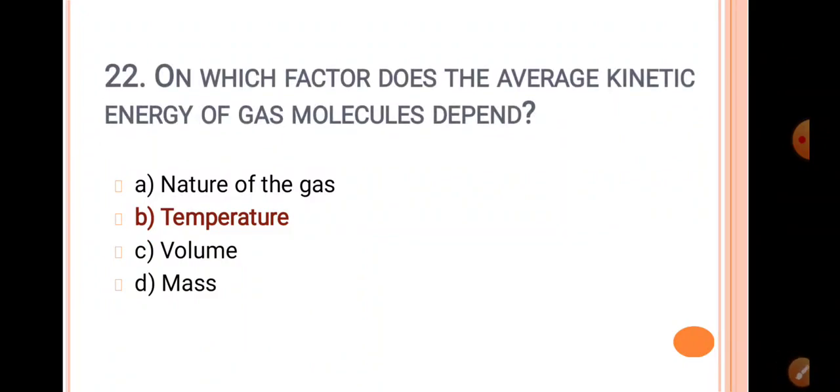On which factor does the average kinetic energy of a gas molecule depend? Obviously हा क्वेश्चन तुम्हाला 3 वेळा अल्टर करून विचारलेला गेला आहे. So what is the kinetic energy? Kinetic energy is equal to half mc square. C is the velocity, m is the mass. So velocity कशानी अल्टर होते, तर नेचर ऑफ गॅसनी अल्टर होत नाही, व्हॉल्यूमनी अल्टर होत नाही किंवा मासनी चेंज होत नाही, तर ती अफेक्ट होते टेम्परेचरनी.